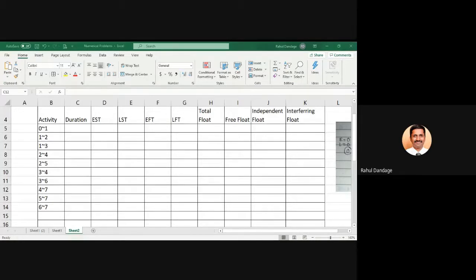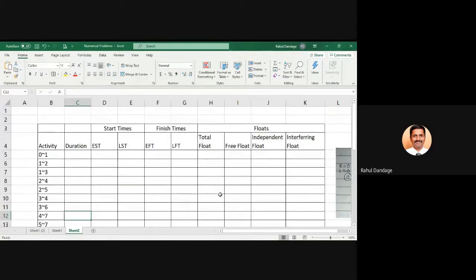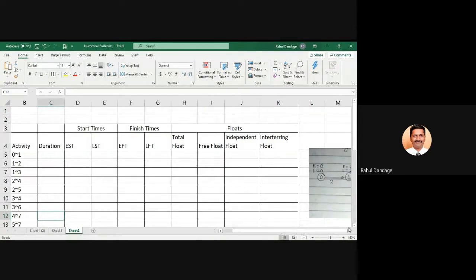Yes. Okay. So first column is activity, second column is duration, third column and fourth column, they are for start times. Third is EST, fourth is LST. Fifth and sixth column, they are for finish time, EFT and LFT. And last 4 columns, they are for all the floats: total, free, independent, and interfering. So this is our diagram.